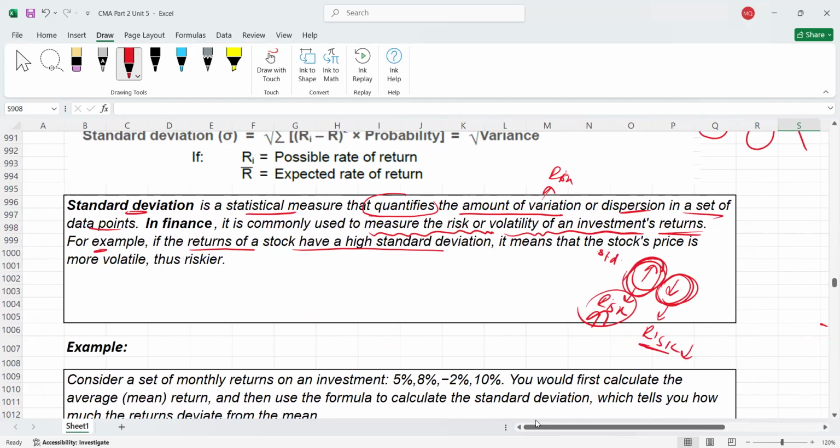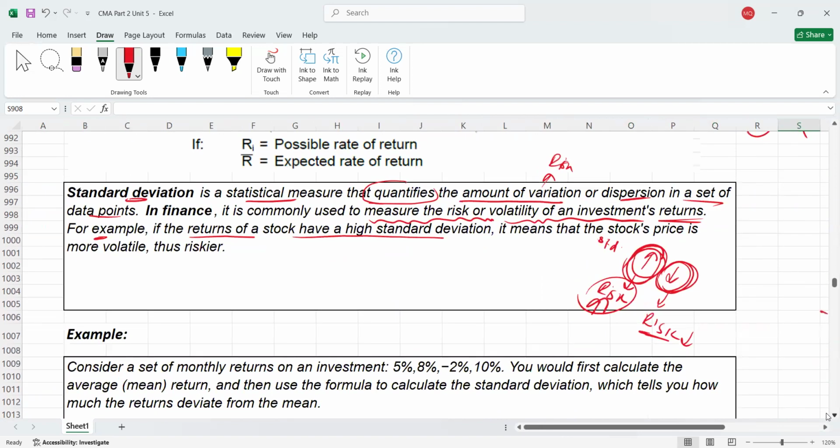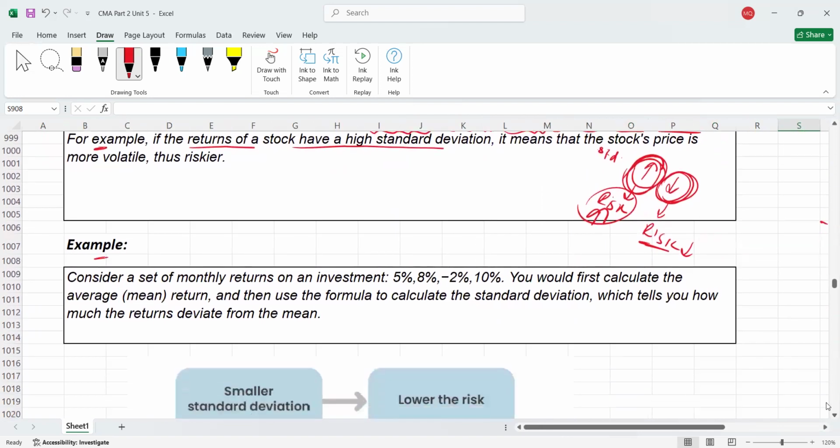And if standard deviation is higher, it means risk is higher because volatility is higher. And if standard deviation is lower, it means risk is lower because volatility is lower. Volatility means variations. Okay, now here we have another example. Then I'll tell you the standard deviation formula, and then we will quantify the risk of investment.